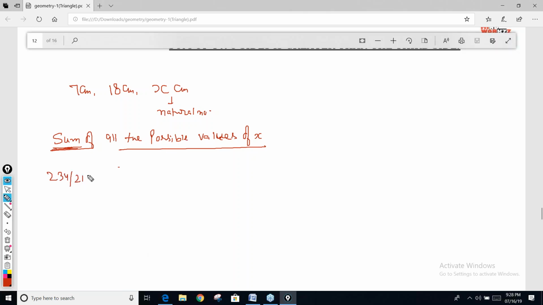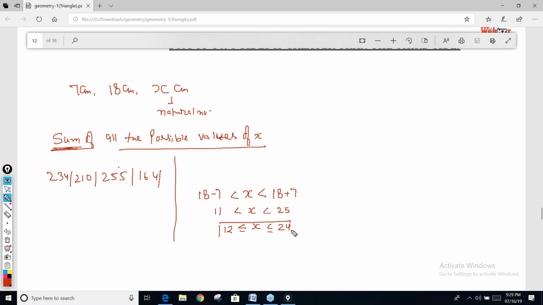234, 210, 255, 164, plenty of different answers. Now look here. The question is the sum, so first find the number of values. X will lie in the range of less than the sum and greater than the difference. So x lies between 11 and 25, and all the values from 12 to 24 x can take. How many values can x take? 13 values. This part is clear to everyone.